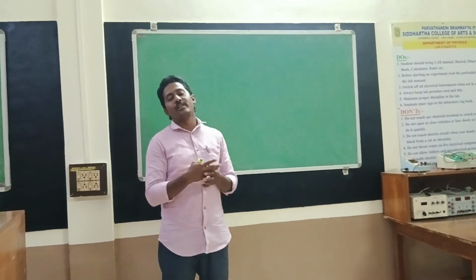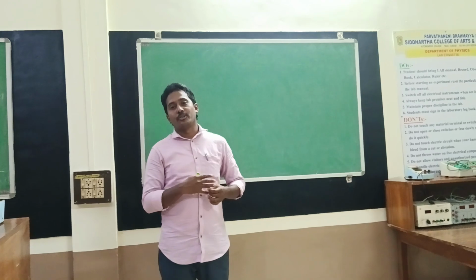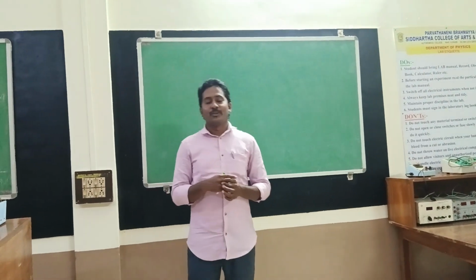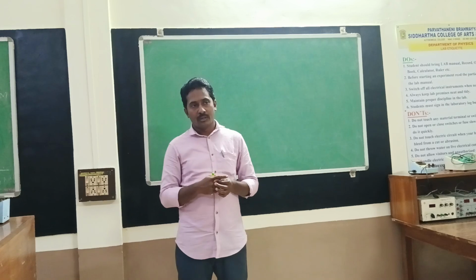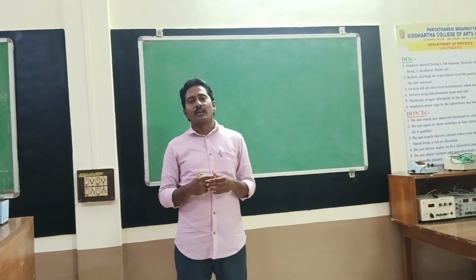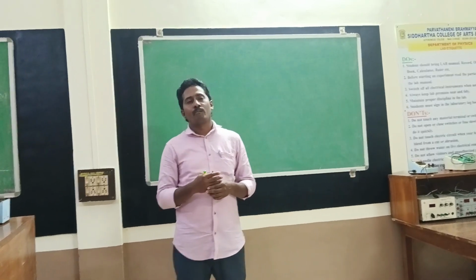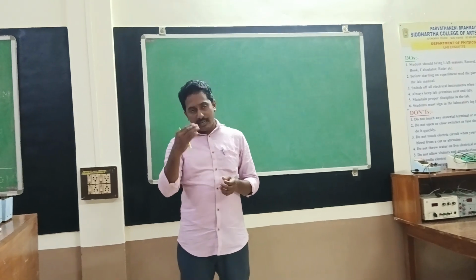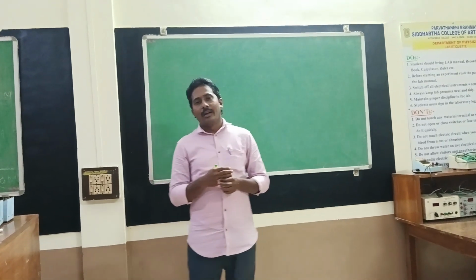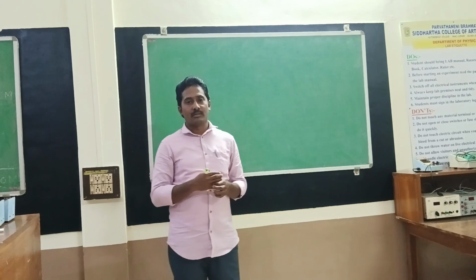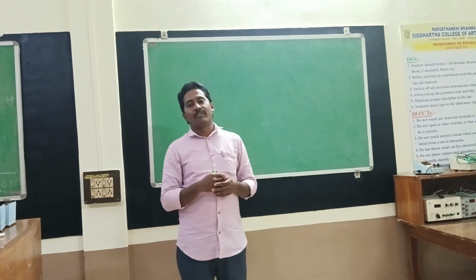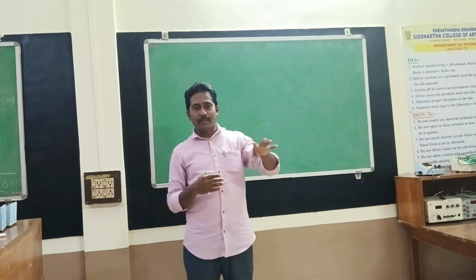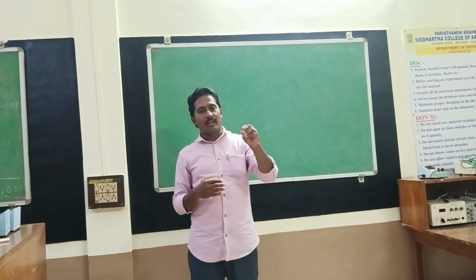This is the second unit of electronic instrumentation. In the first unit, we saw the introduction to the instruments. Before going to explain the cathode ray oscilloscope instrument, first let us revise Unit 1 concepts, just 5 minutes. The instruments are classified into two types: analog instruments and digital instruments.